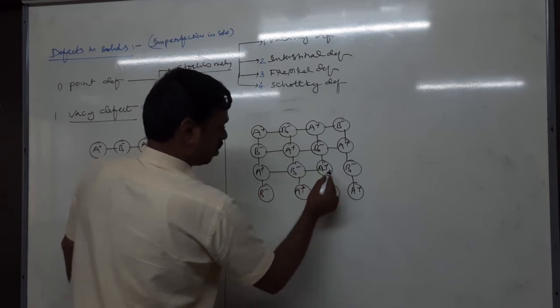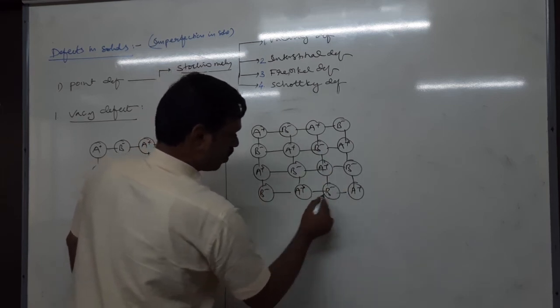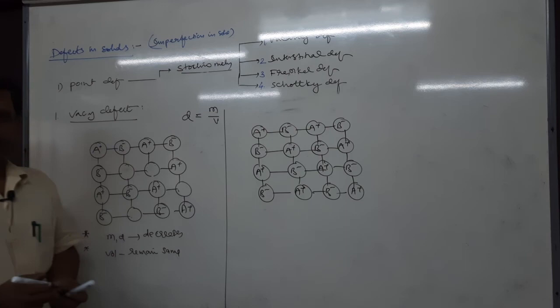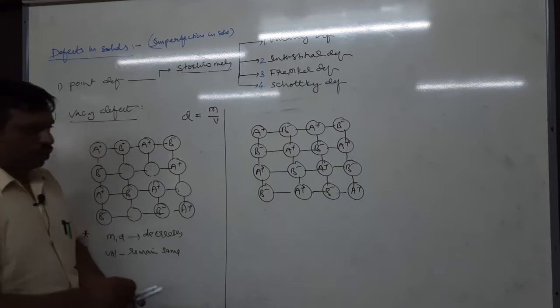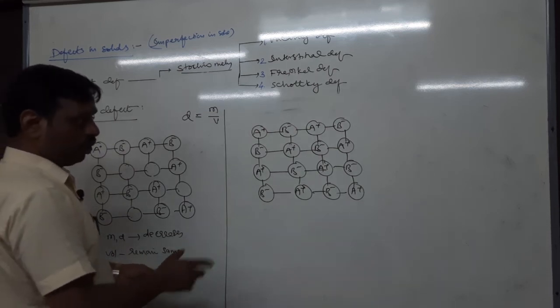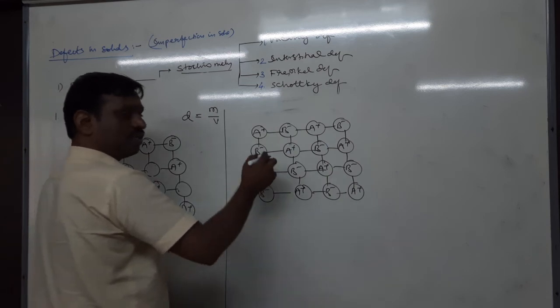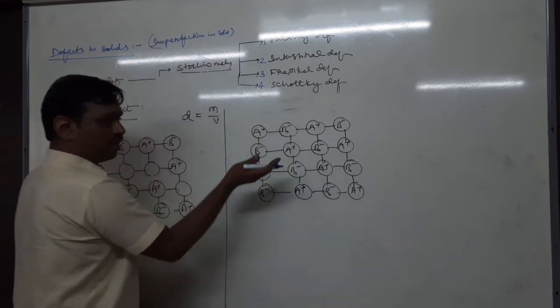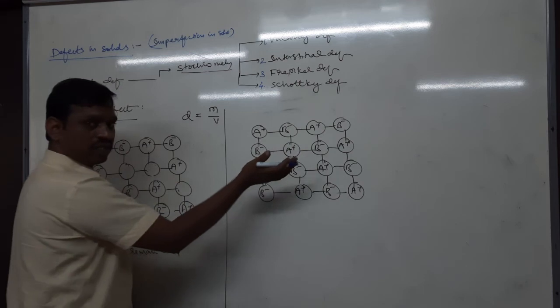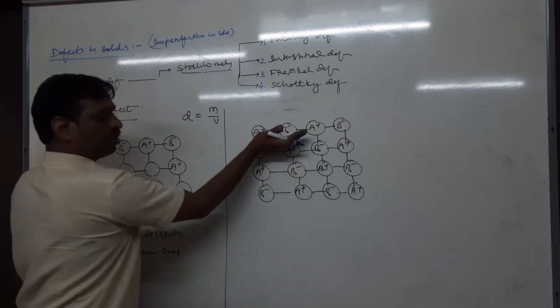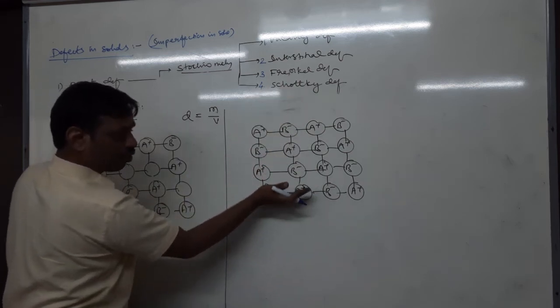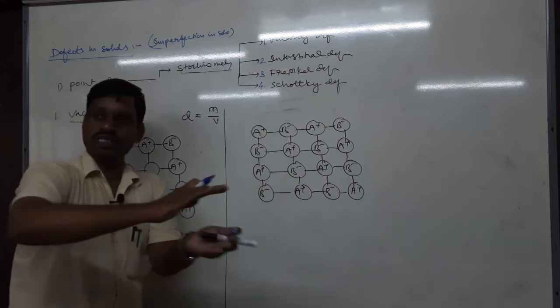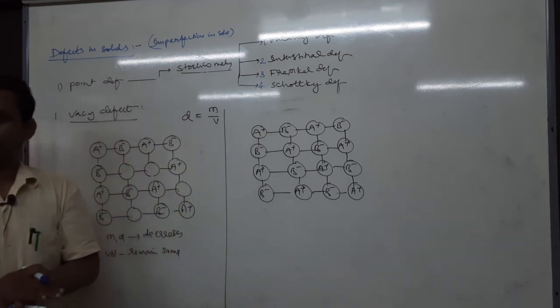Therefore, the defect arises due to some of the lattice points occupying the interstitial site. We have studied 3D structure, no? In a 3D structure, this is one layer, then second layer, third layer, fourth layer. The gap between the layers is called the interstitial site.